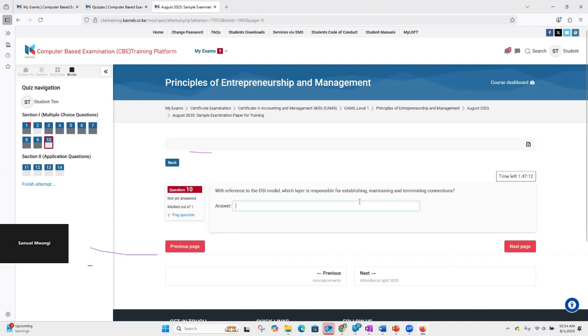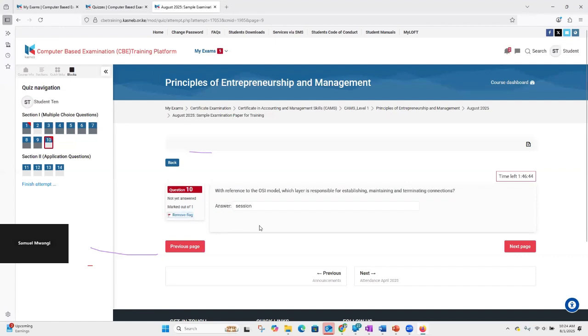If you're familiar with the answer, then you just type there accordingly, whether it's layer 4 or layer 3, or if you know it by name, you just type what layer it is. So the type of questions we have encountered on question number 9 and question number 10, we call these short answer questions.